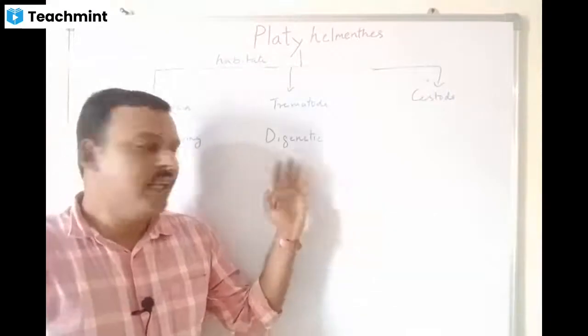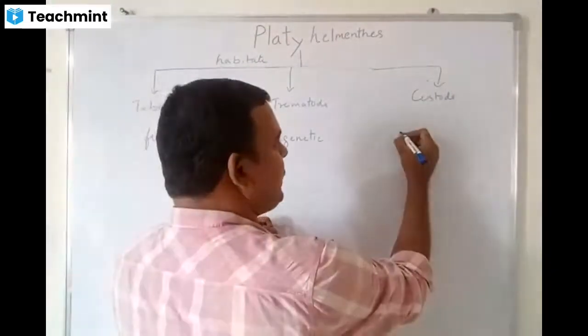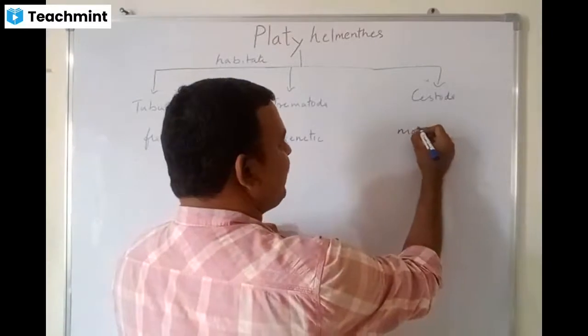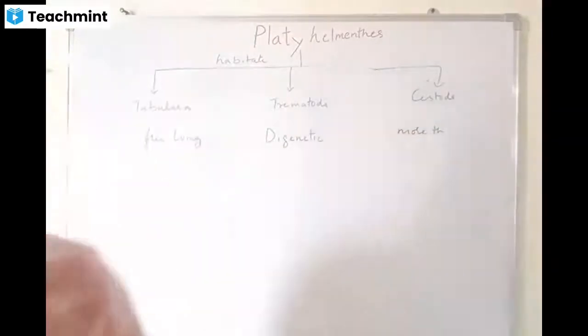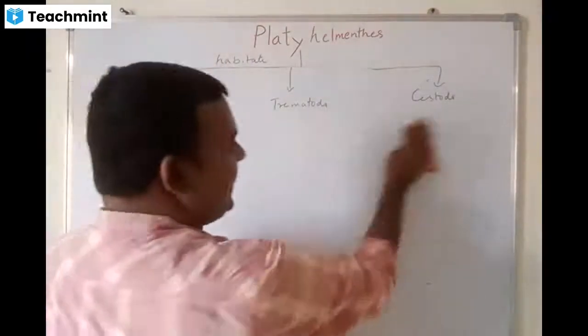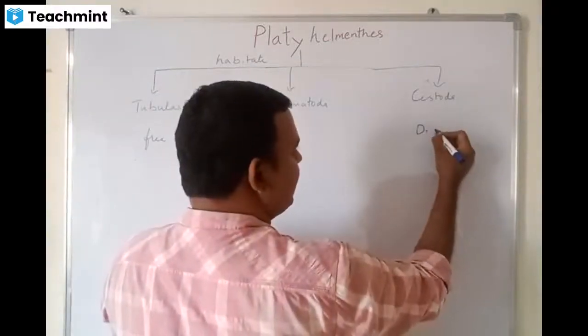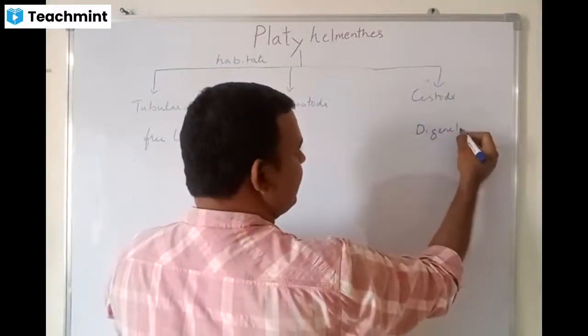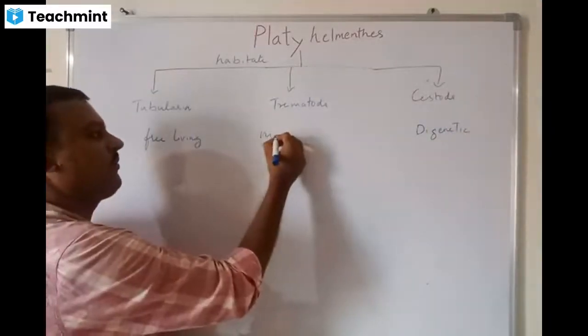So they require two host bodies. Cestoda requires more than two. Sorry, cestoda requires only two, that is digenetic, whereas trematoda requires more than two.